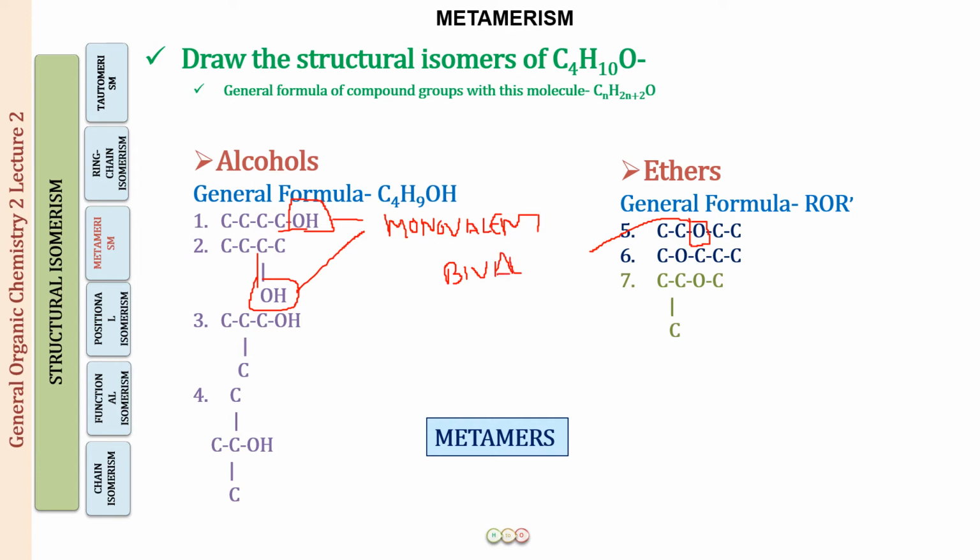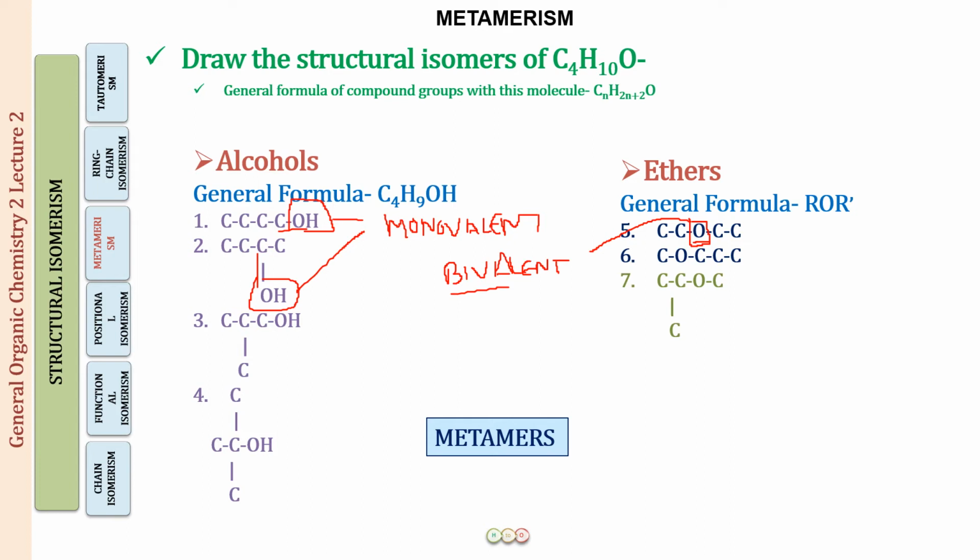So when we have such functional groups, where the functional group atom or the group of atoms, it can be whatever type of functional group, but if the functional group is bivalent, or in fact polyvalent, showing more than one valency, in that case, if you see a difference in the position of the functional group, never call that positional isomerism. It is always going to be metamerism.